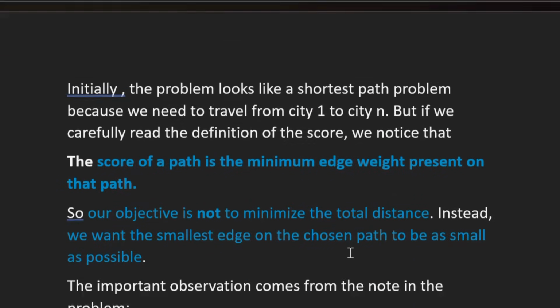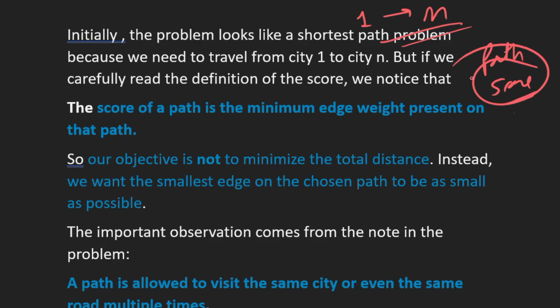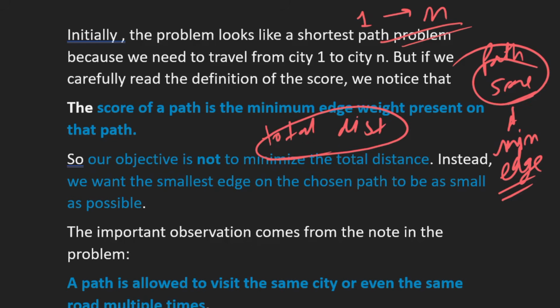So what will be our approach? First, when we see the problem, it basically looks like a shortest path problem, right? Because we have to travel from city 1 to n. But when we read the definition of path score, the path score is basically the minimum edge present in the path, right? So now our objective is not to minimize the total distance. Instead, our objective is to find the smallest edge on the path,